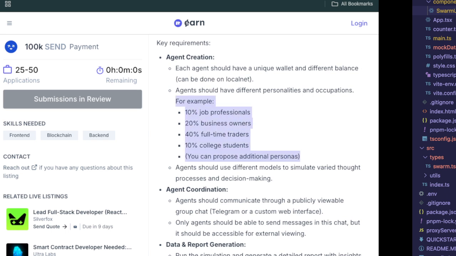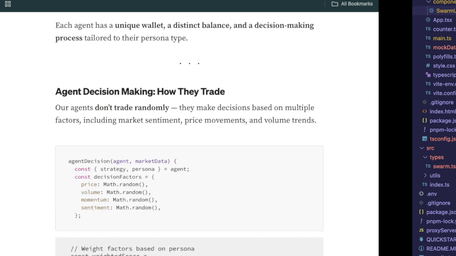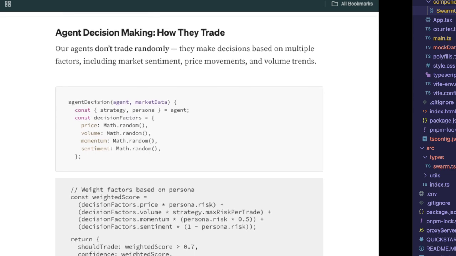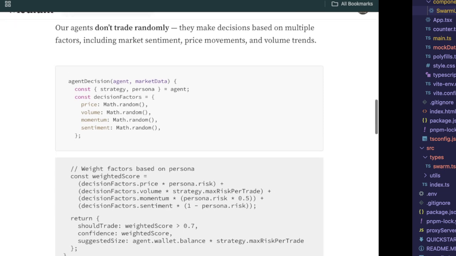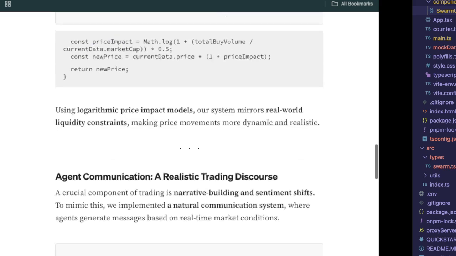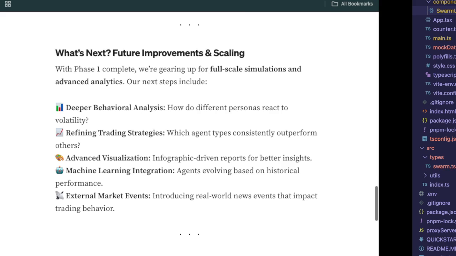Now this is just an example, so you want to add your own custom personas, which we're going to do here soon. This was just a very first phase milestone. Then we have agent decision making, so how they trade, market impact simulation, how agents shape price movements, agent communication, realistic trading discourse, and so on and so forth, right?